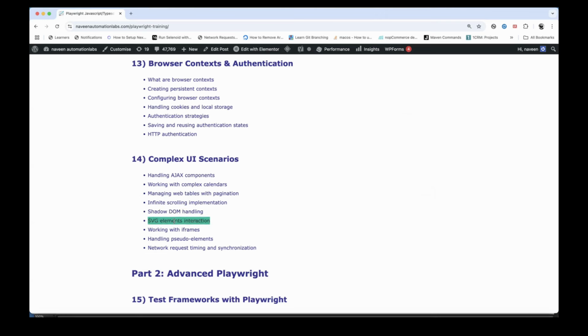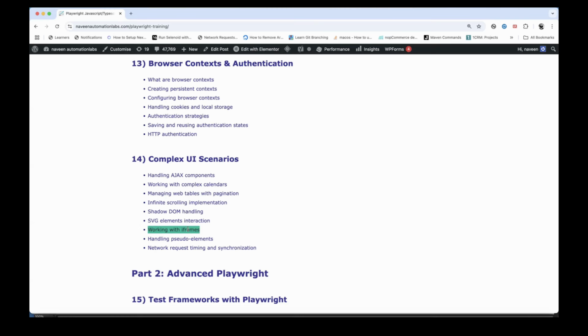Same thing for the SVG elements. We will see how to handle the SVG elements. The scalable vector graphics based elements, SVG graphs, SVG search icons or different kinds of icons are available, how to handle that. Working with iframes, nested iframes, frame inside the frame. Can we have various scenarios? Yes, of course, in Playwright also, we can handle it.